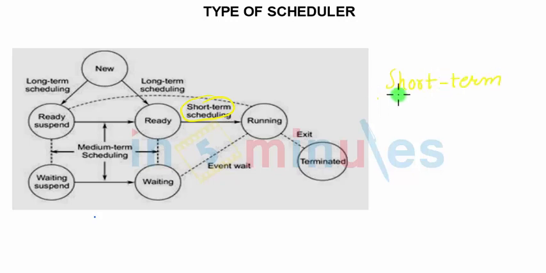The short-term scheduler is basically known as the CPU scheduler. For the obvious reason, its major job is selecting a process from the ready queue and submitting it into the running queue. It has the shortest life cycle, and it is mainly responsible for shifting processes from ready to running. The maximum number of algorithms are available for short-term scheduling.